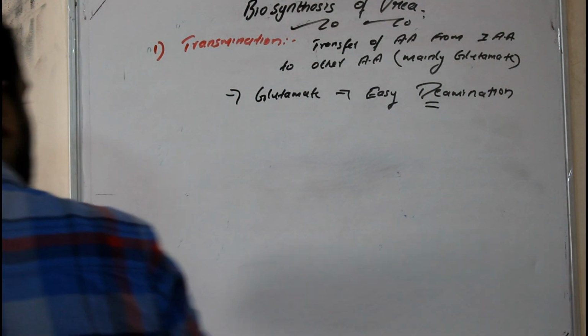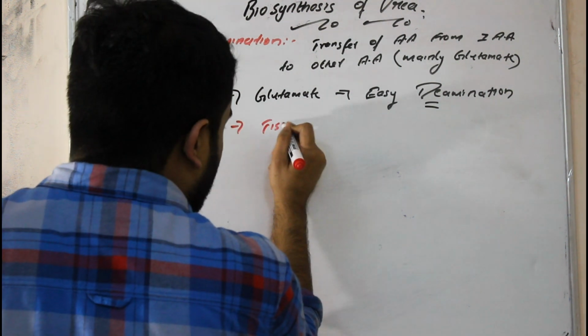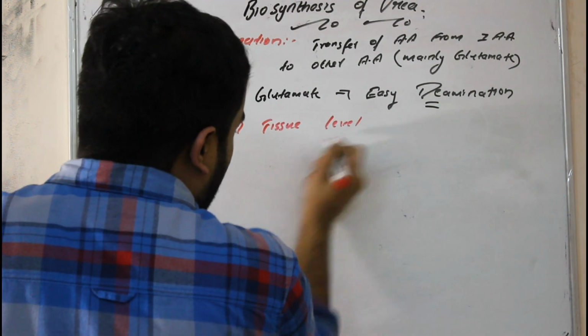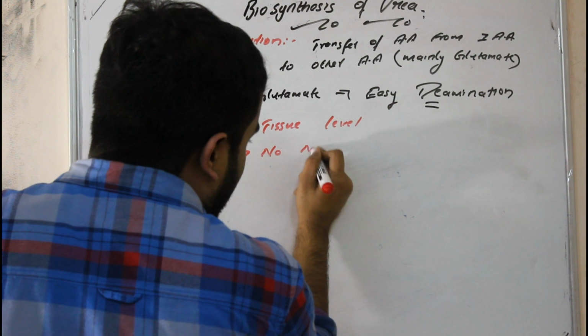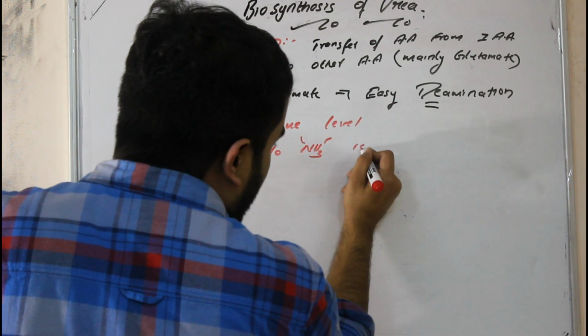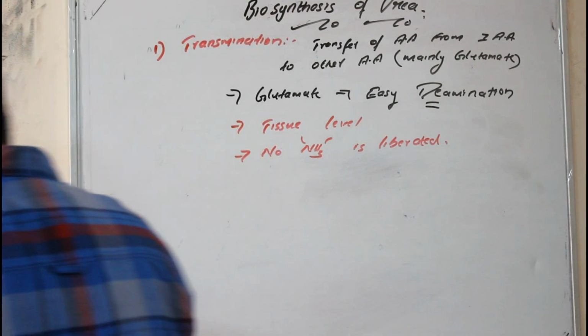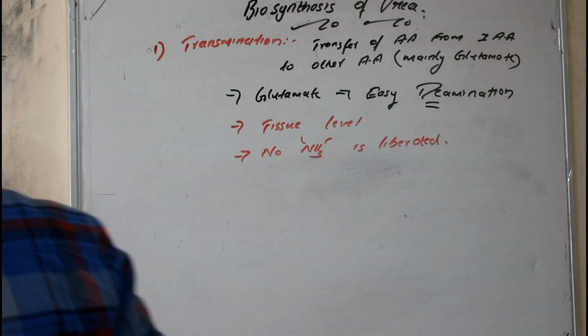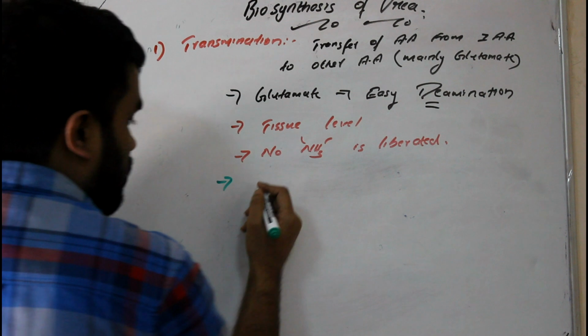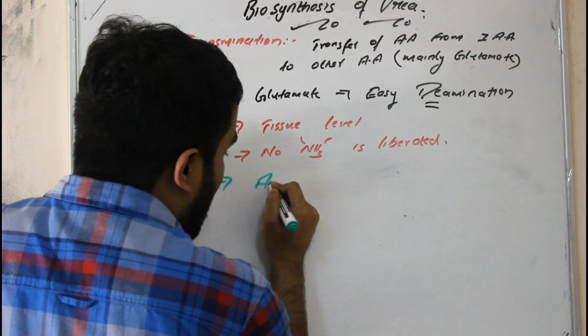So we have studied this at tissue level, and no ammonia is liberated, right? Now, what are the enzymes taking place in this one? That is transamination, right?